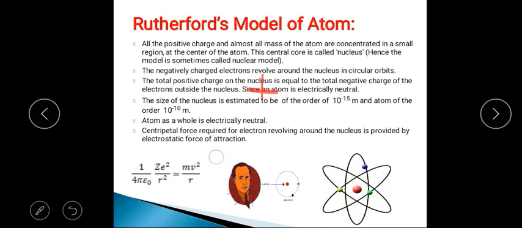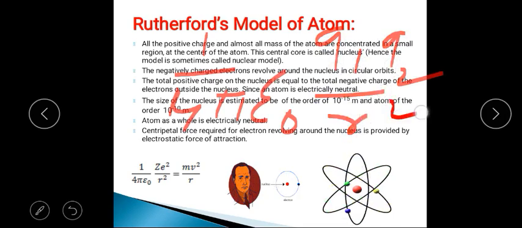You know that the centripetal force is mv square divided by r, but here we have written 1 divided by 4 pi epsilon naught, Z e square divided by r square. So how have we written this? This is written according to Coulomb's law of electrostatics. According to Coulomb's law, the electrostatic force of attraction or repulsion between any two charged particles is given by 1 divided by 4 pi epsilon naught, q1 into q2 divided by r square.